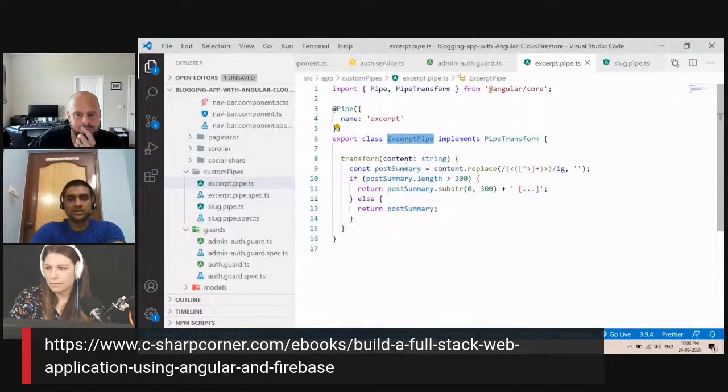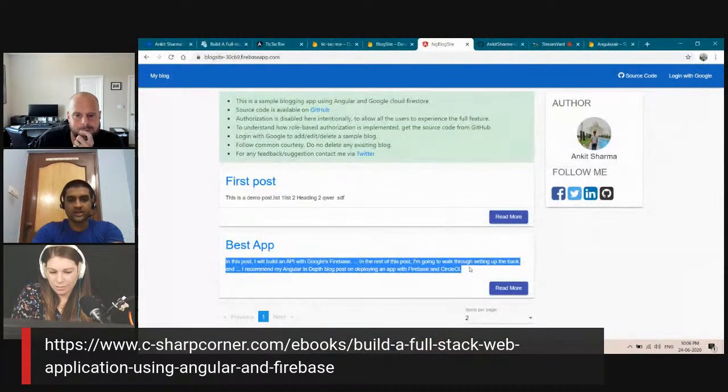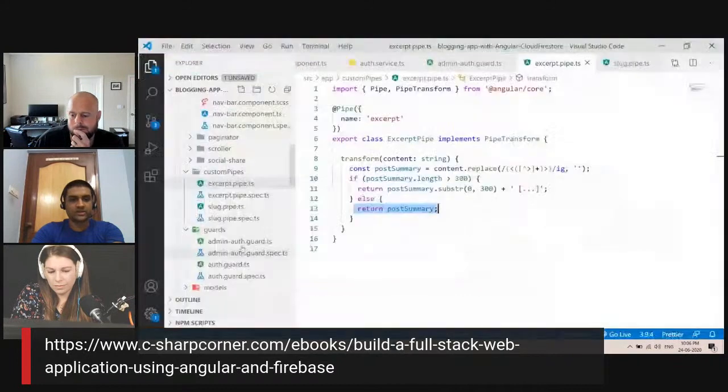What it is doing is that first it will get all the data and remove all the HTML tags. Remember I told you earlier that we are storing data with HTML tags. So once we fetch the data, we will remove all HTML tags using this code, and then I will take the first 300 characters and display them over here. If it is more than 300 characters, I will show the first 300 characters, else I will show everything here. So that is how the excerpt pipe is working.